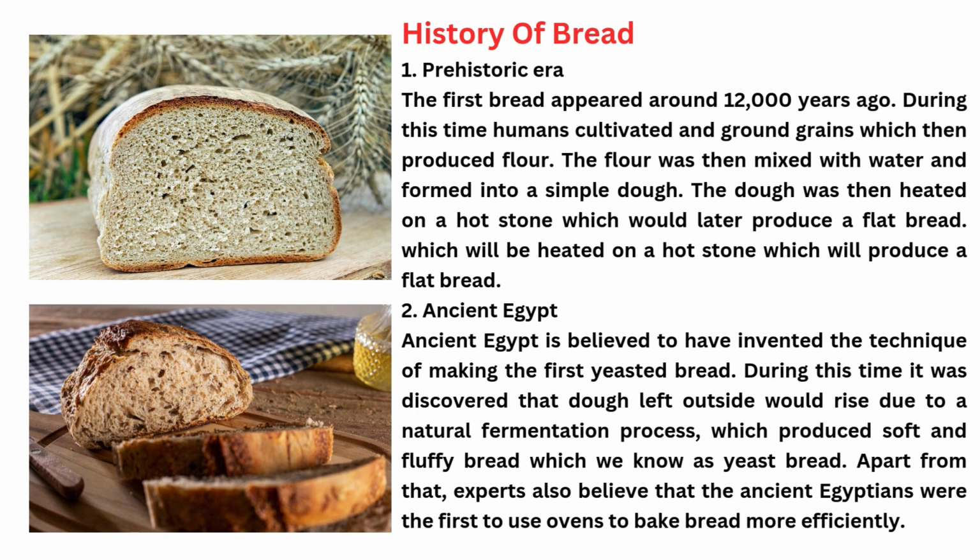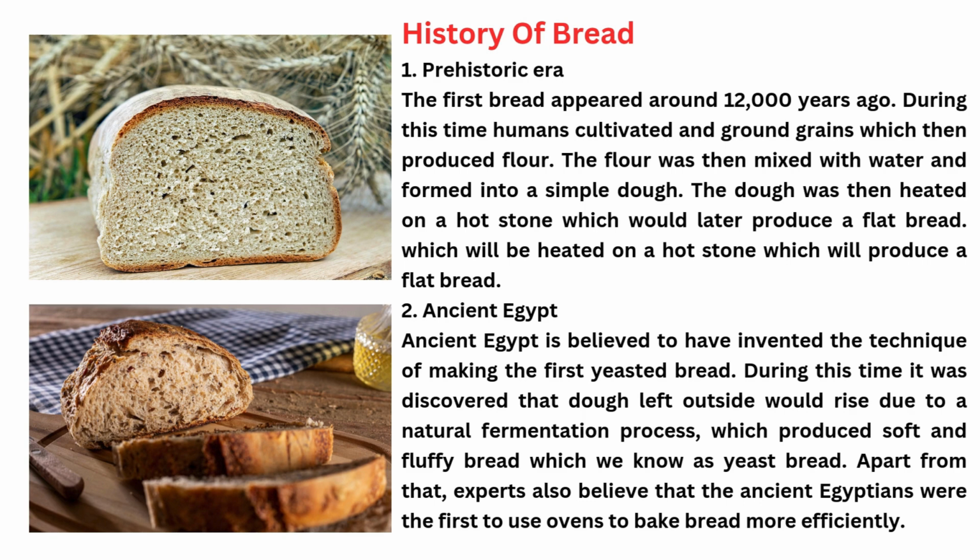During this time, humans cultivated and ground grains which then produced flour. The flour was then mixed with water and formed into a simple dough. The dough was then heated on a hot stone, which would produce a flat bread.